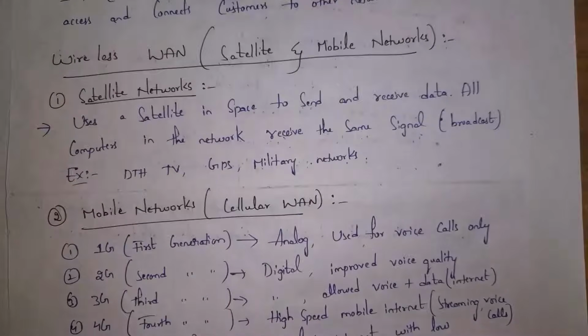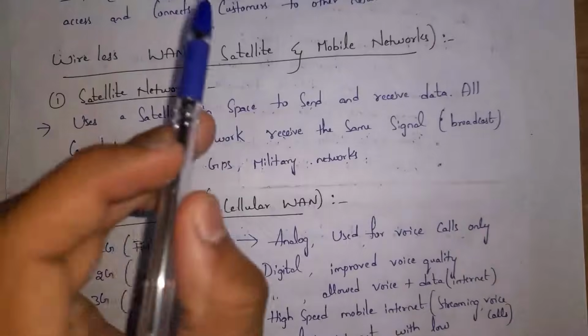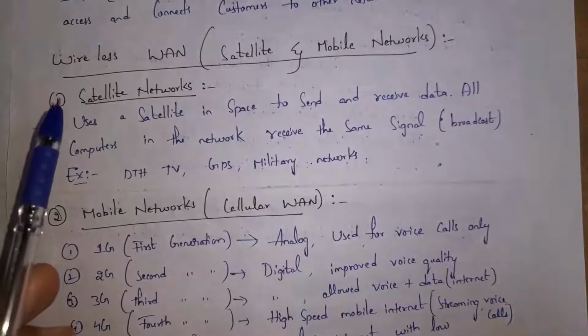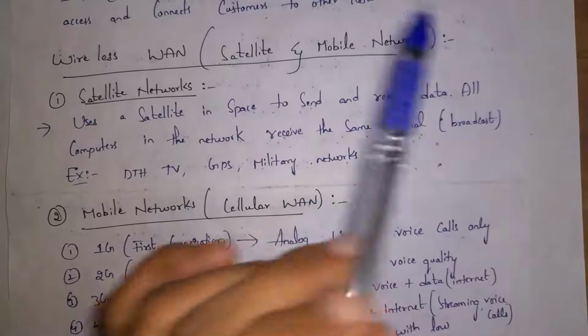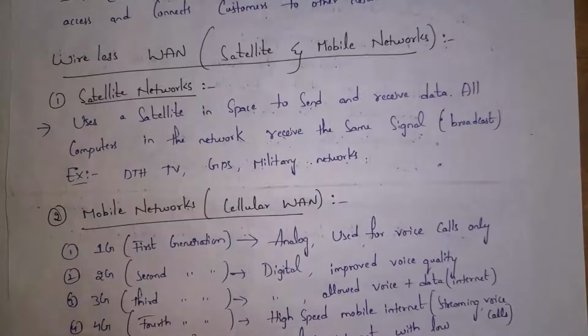Guys, wireless WAN can communicate either by using satellite or mobile networks. WAN uses satellites in space to send and receive data, and all computers in the network can receive the same signals. Example, DTH TV. Everyone is watching various TV channels and all are getting signals because of satellites. The satellites are present in space, where they provide signals to all computers connected in the network.